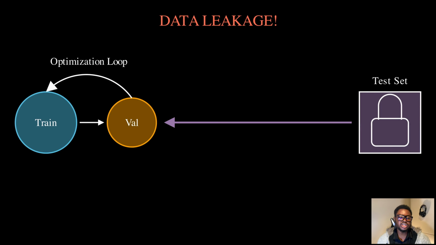The validation set is your development playground. Use it freely, experiment, iterate. The test set is your reality check. Use it once at the end to get an honest assessment of how your model will perform in the real world. And if you need even more robust evaluation, that's where cross-validation comes in. But that's a topic for another video. Now let's see how this concept translates into actual code.